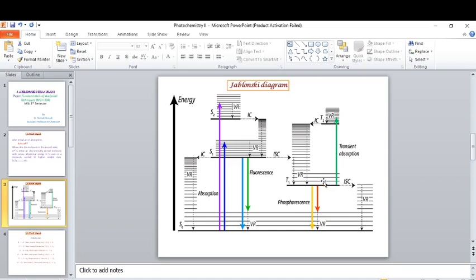So both these radiationless transitions can effectively compete with the fluorescence emission, which can have a rate constant as high as 10 to the power 9 per second. Again, due to spin restriction, phosphorescence emission from the triplet state to the singlet state is a slower process. Hence, it appears as delayed emission when the exciting light is shut off.